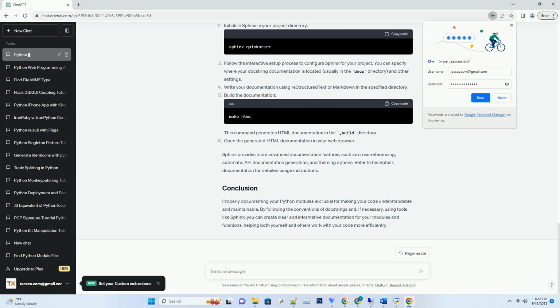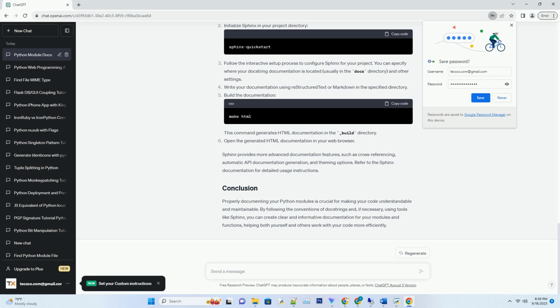Let's create an example module and document it. In this example, we have created a module named my_module.py with two functions, add and subtract. Each function has a docstring that describes its purpose, input parameters, and return value. You can access the documentation for a module or its functions using the built-in help function or by accessing the __doc__ attribute of the module or function.